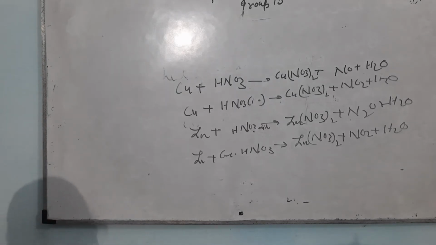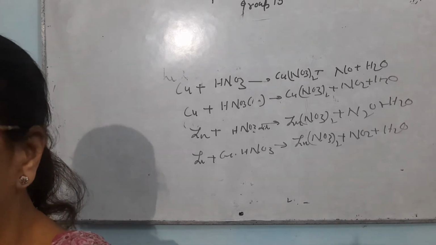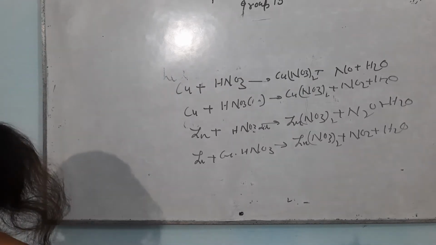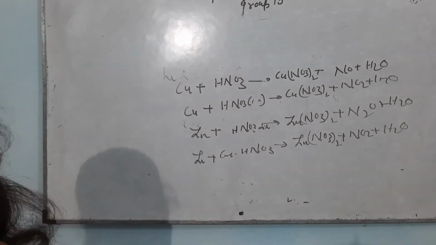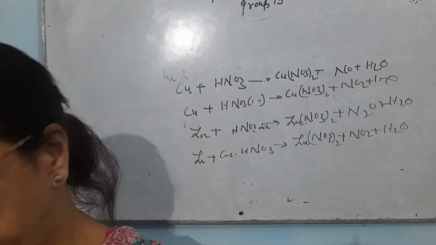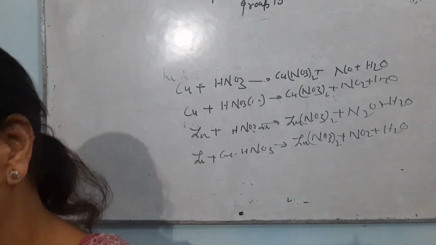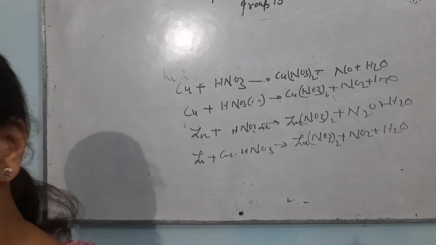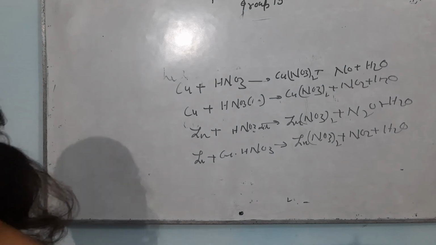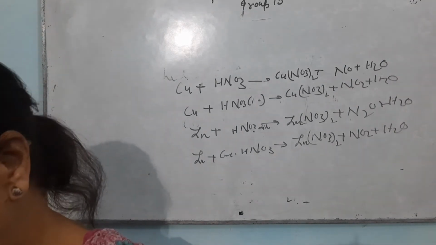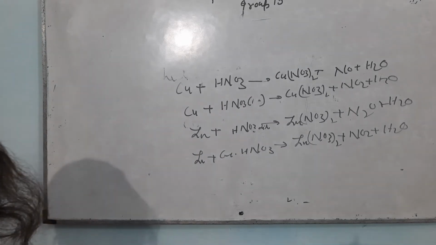Now I will discuss the reaction of nitric acid with non-metals. Again, the reactions are very much easier. All the non-metals, when they react with nitric acid, will give another acid. Like I2, it will give iodic acid. Sulfur will give sulfuric acid. Carbon will give carbon dioxide, which is acidic in nature. Phosphorus will give phosphoric acid.